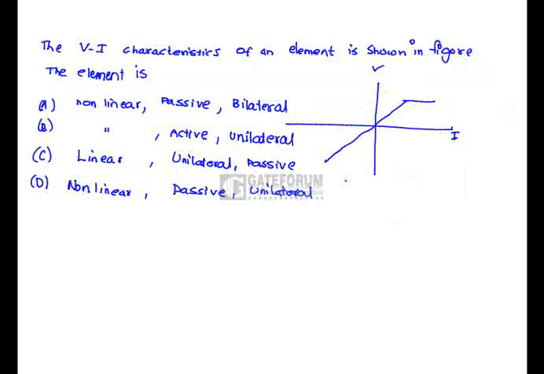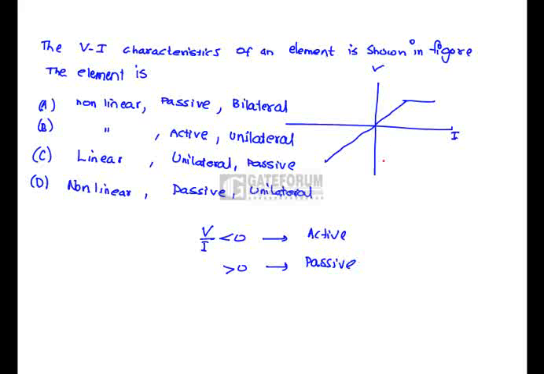Characteristics of an element is shown in figure. See, the characteristics which are shown in quadrant 1 as well as quadrant 3 are not equal. Hence, the element is going to be non-linear. So, whether the element is active or passive is decided by the V by I ratio. That is, if the V by I ratio is less than 0, the element is going to be active. If the ratio is greater than 0, it is going to be passive.